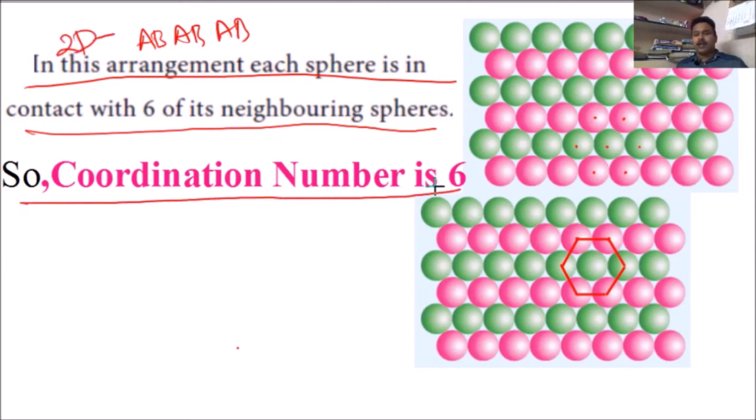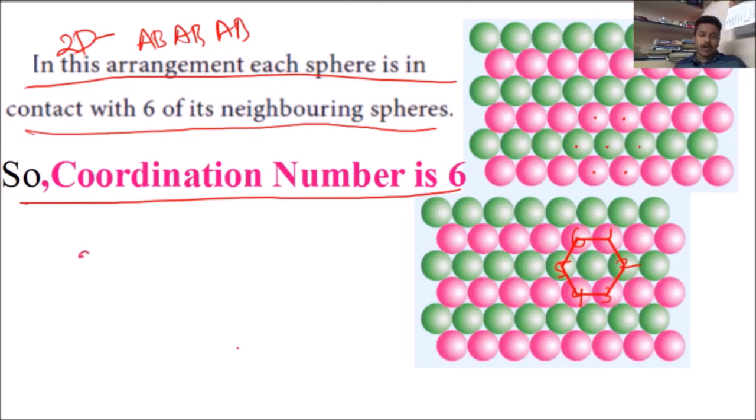How can you say 6 here? Any one atom you observe is in contact with different atoms: here 1, here 2, this is 3, this is 4, this is 5 and this is 6. This is the coordination number of an atom in a two-dimensional ABAB packing.